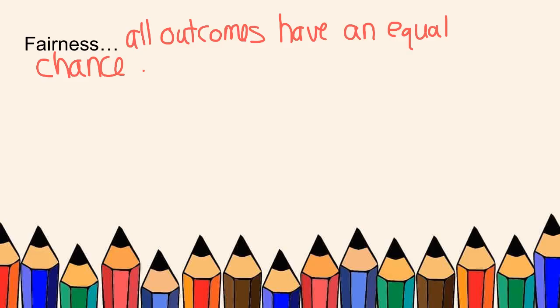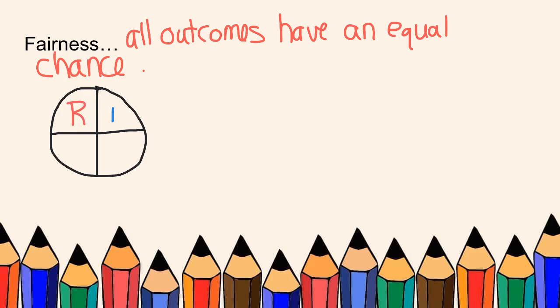All right, so let me draw you a fair spinner. A fair spinner would be something like this. Red, blue, green, yellow. Every one of those, I intended them to be equal. And so you have an equal chance of getting red or blue or green or yellow. That is a fair spinner. But let me show you one that would not be fair. Well, let me label this one fair.